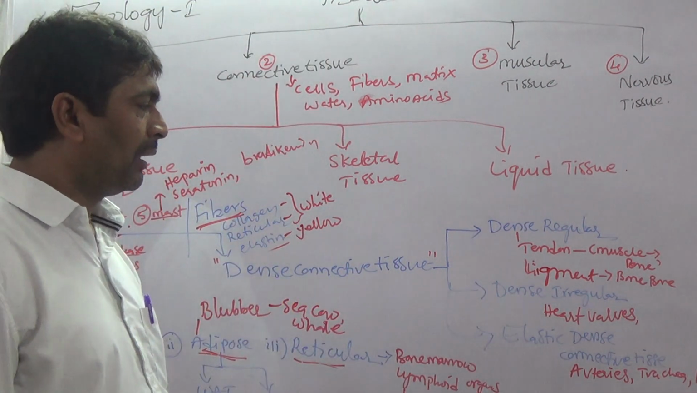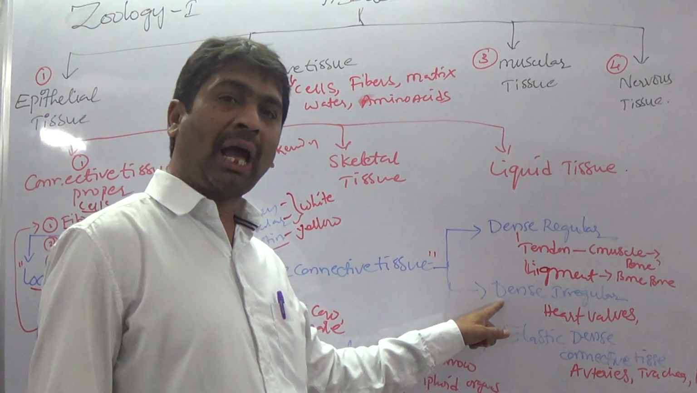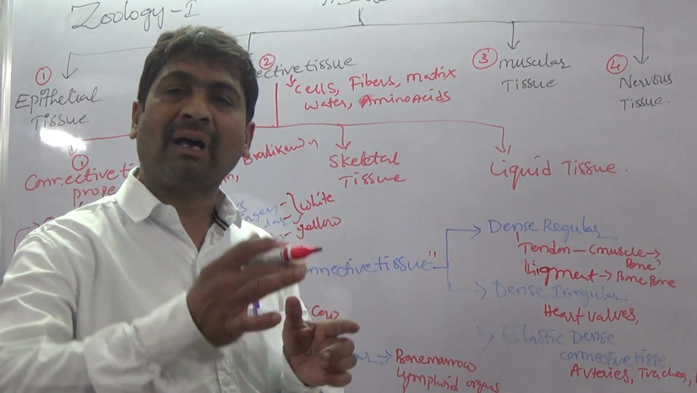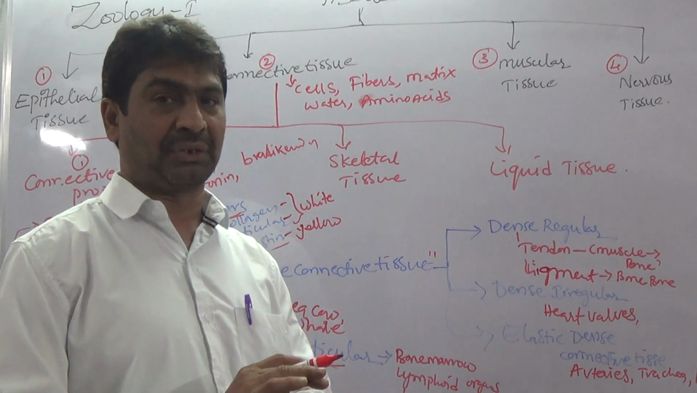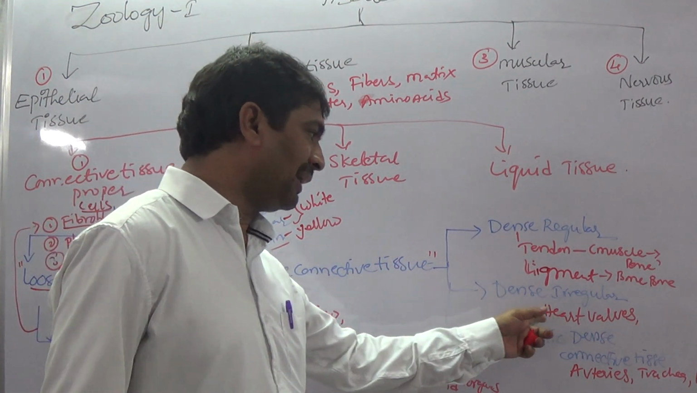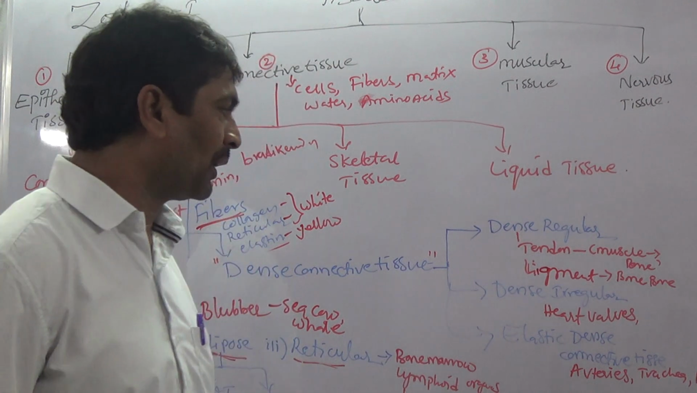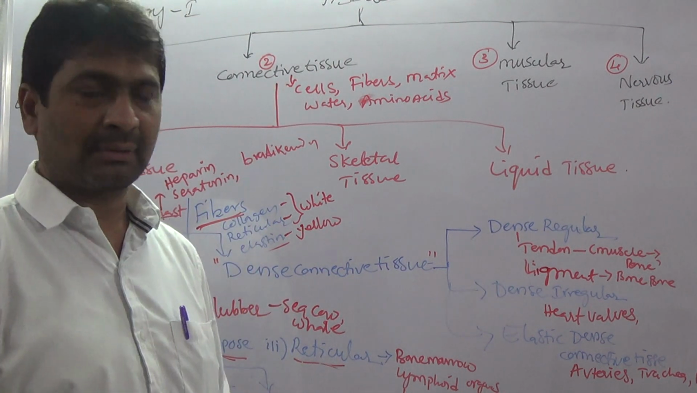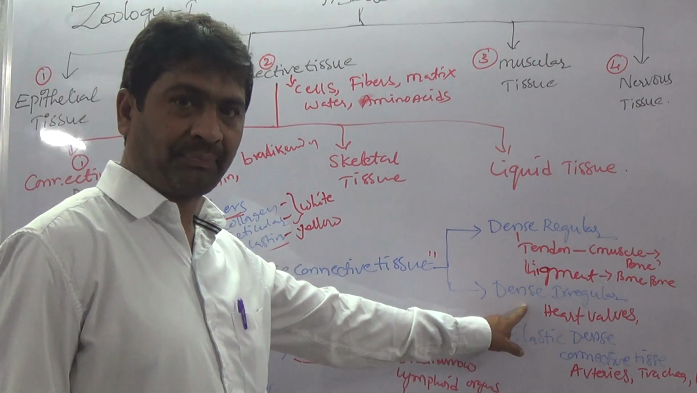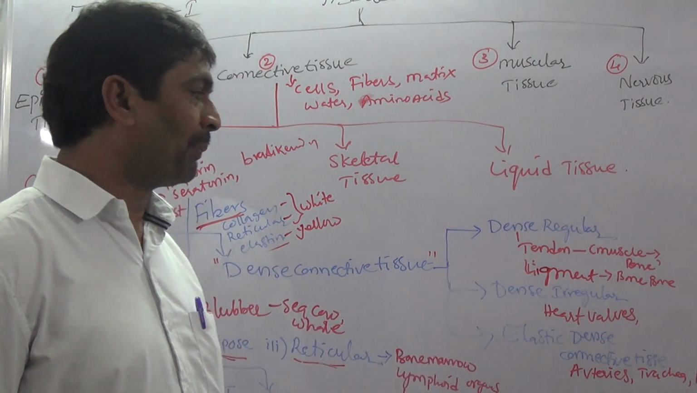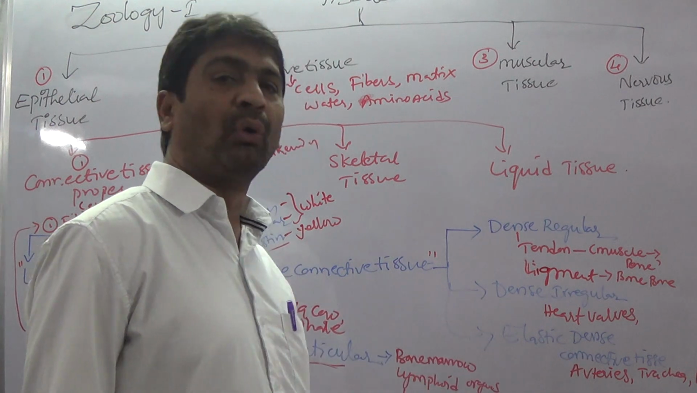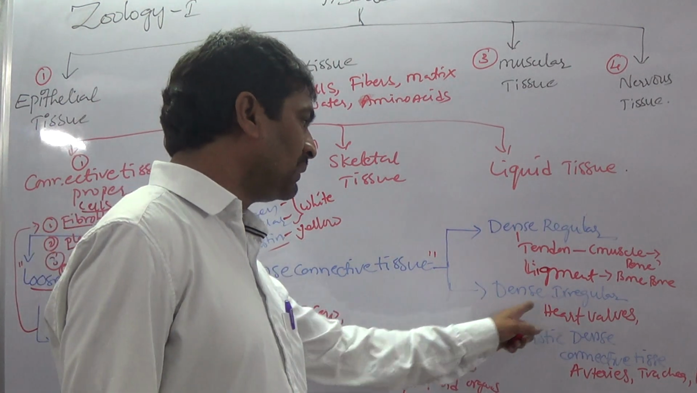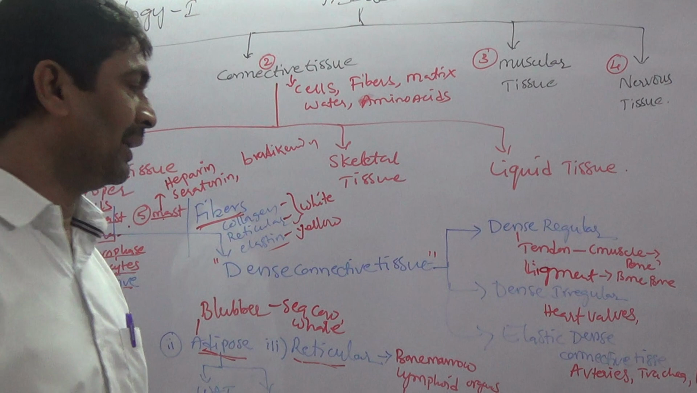Dense irregular tissue has fibers that are irregularly arranged. The best examples of dense irregular are heart valves and the upper part of bone. That is heart valves and the upper parts of bone. So this is about dense irregular.